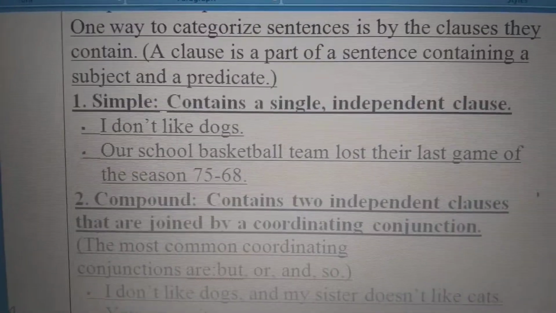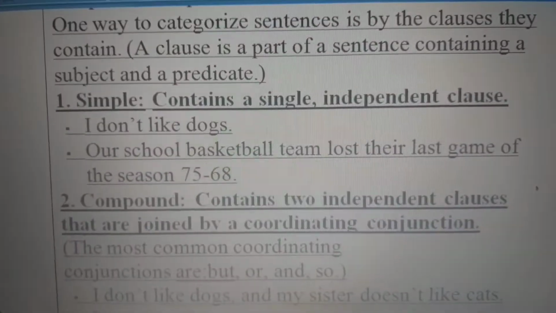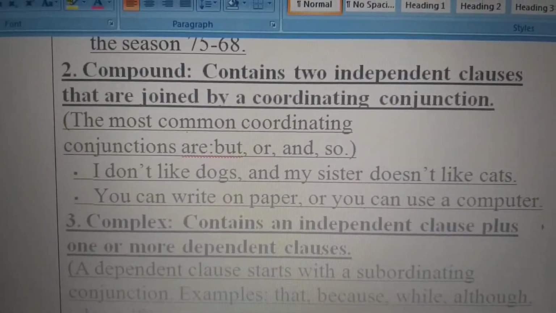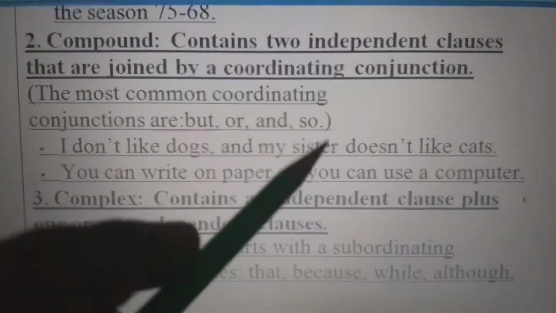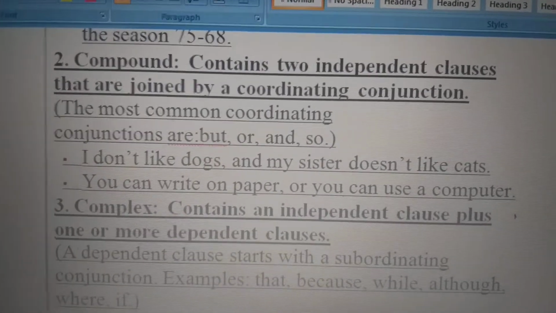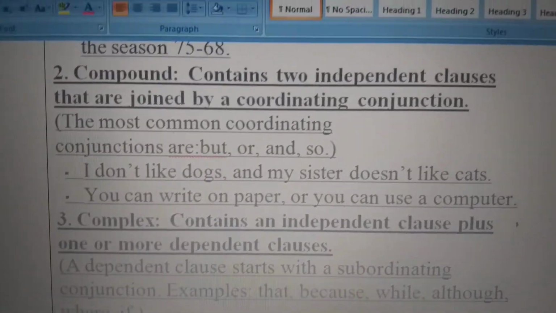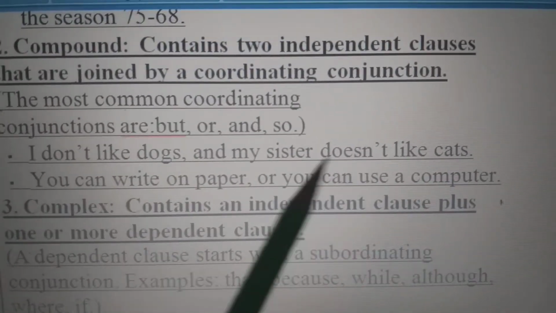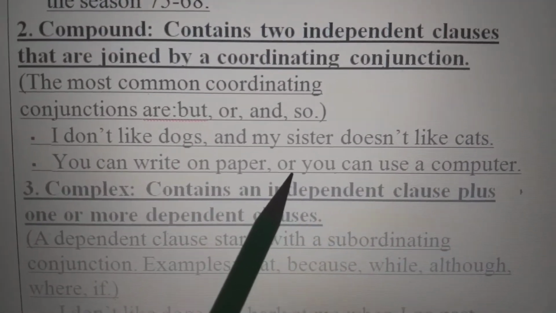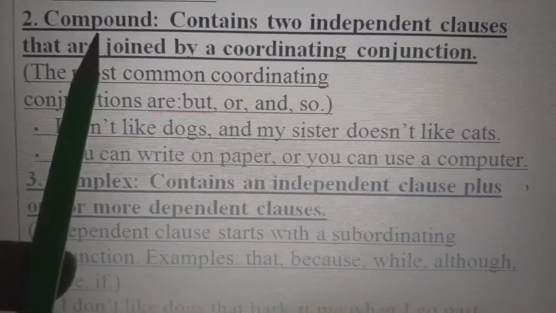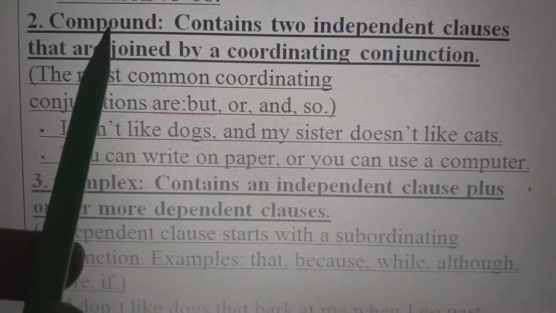So it was just an independent sentence. But when we come to conjunctions, we have added to it and my sister doesn't like cats. So this becomes your compound sentence. You can write on paper or you can use a computer. Or, so this is also a conjunction. So what type of sentence does it become? It becomes a compound sentence.